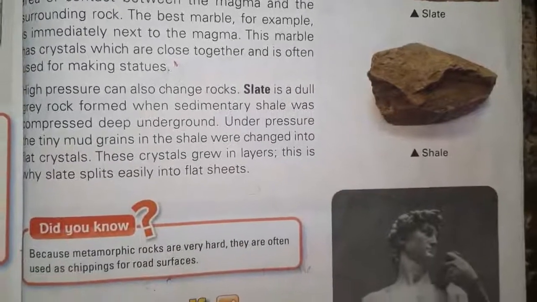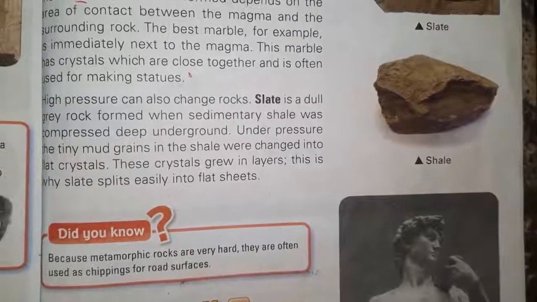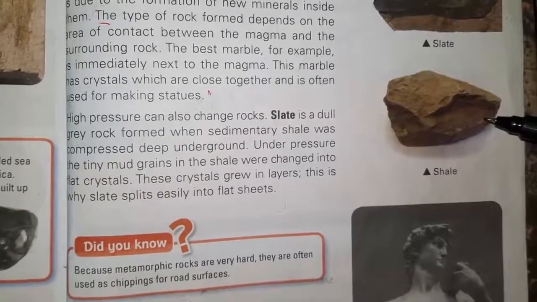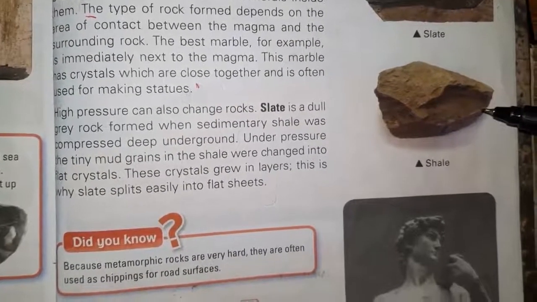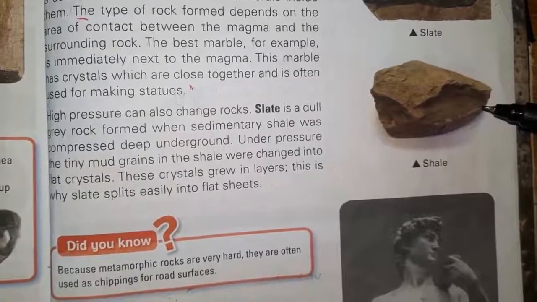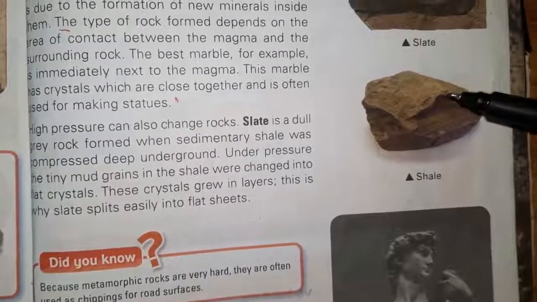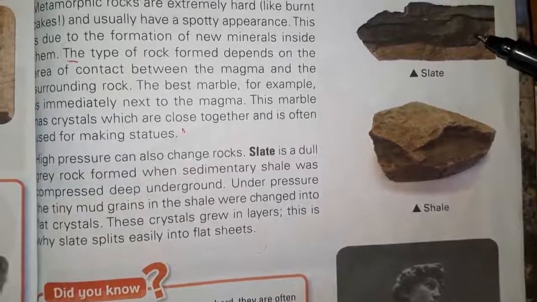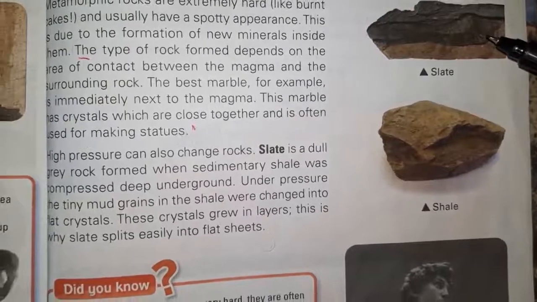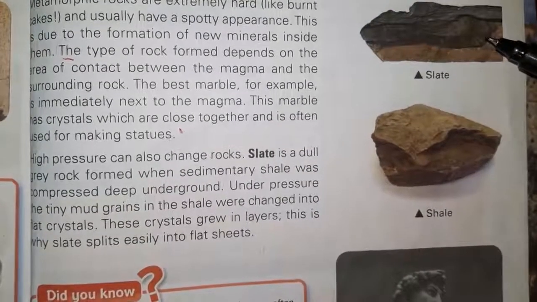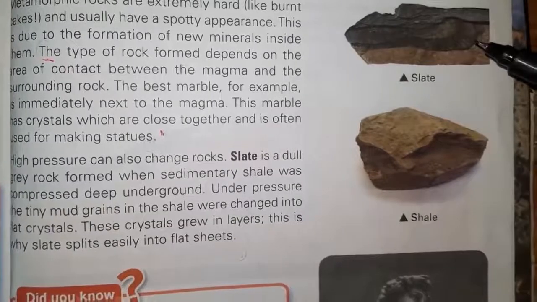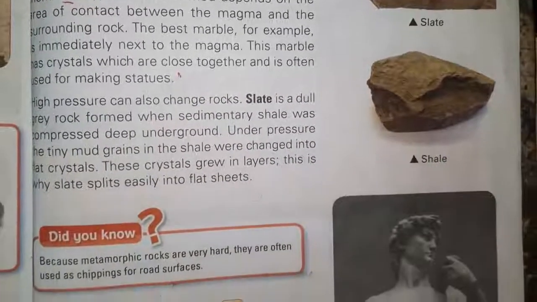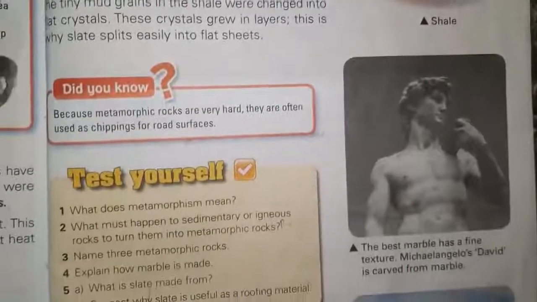High pressure can also change the rock. This is shale. It is a sedimentary rock, and when shale was compressed deep underground, under the pressure the tiny mud grains in the shale were changed into flat crystals and slate was formed. This slate can easily split into flat sheets. That's why it is used as a roofing material. This fine marble is used for making statues.